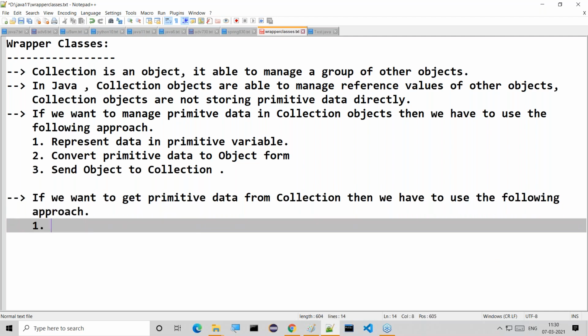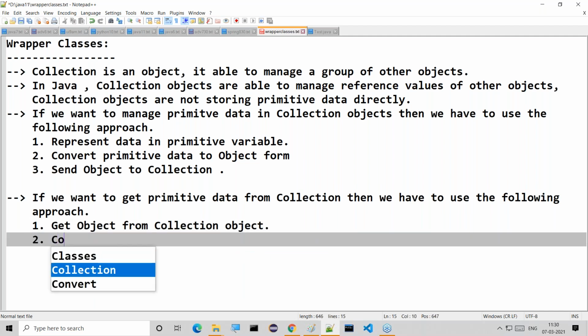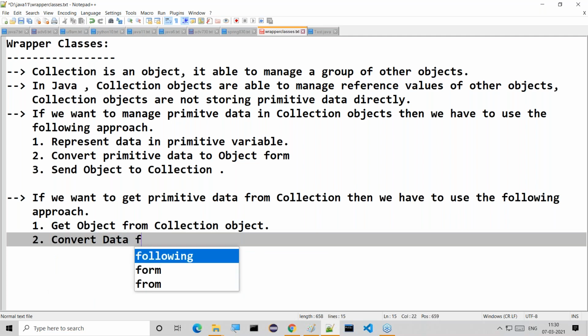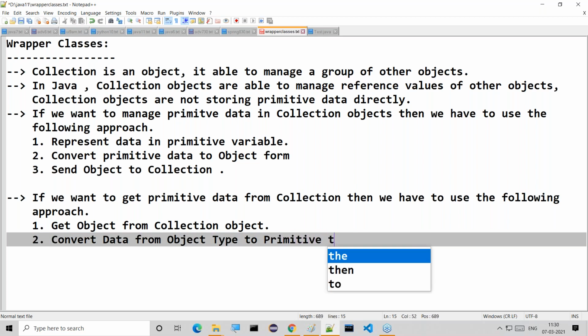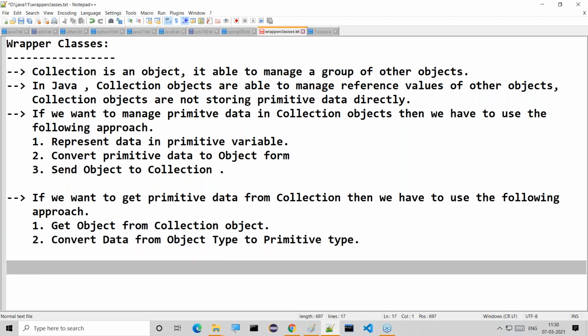First one is get the object from the collection object. And second one is convert data from object type to primitive type. Once you get the primitive type, then we can use the data directly. Object to primitive type is what we have to convert.